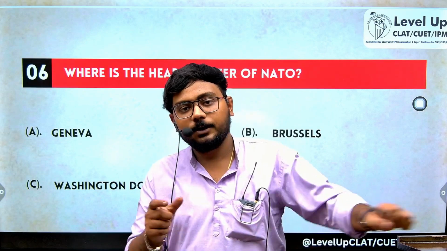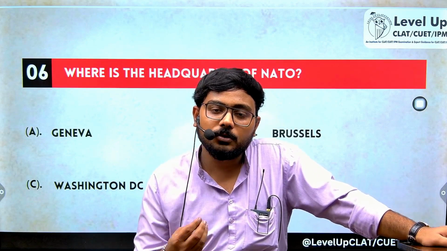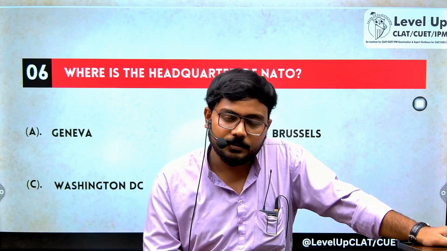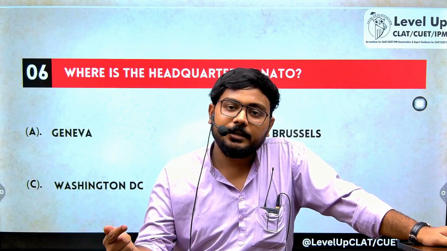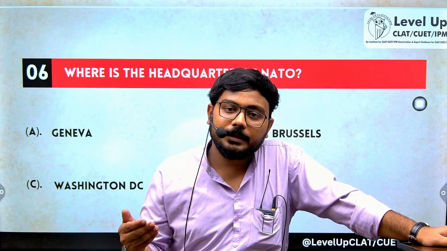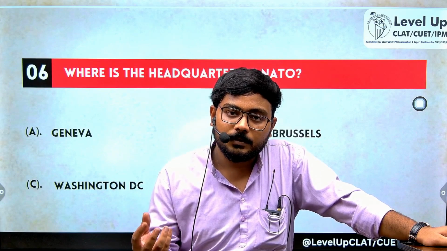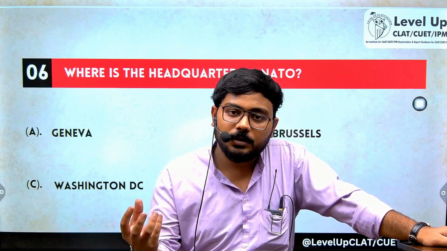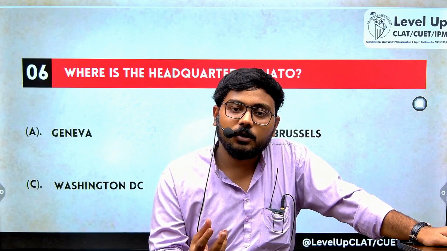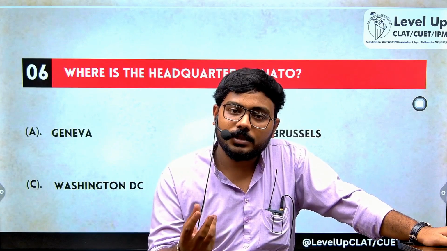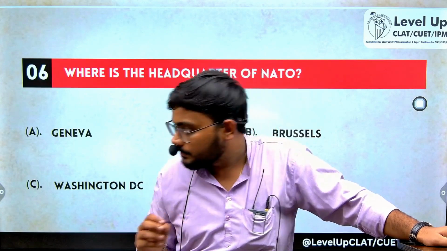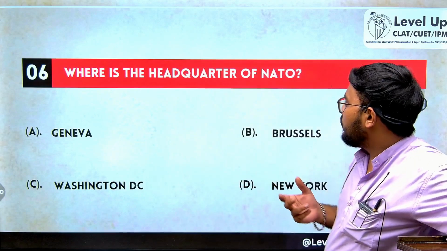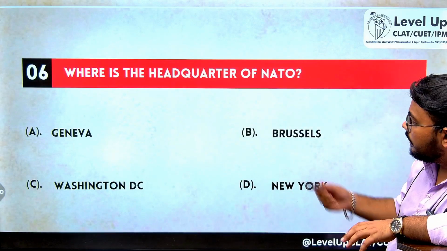The full form of NATO is North Atlantic Treaty Organization. The headquarters are in Brussels, Belgium. It was established in the year 1949. It is a military and diplomatic alliance of the US. So basically it has 32 countries with the sole motto, attack on one is attack on all. So if you attack one single NATO country, all the NATO members will attack you. So now the question is, where is the headquarter of NATO? So the headquarter of NATO is in Brussels.